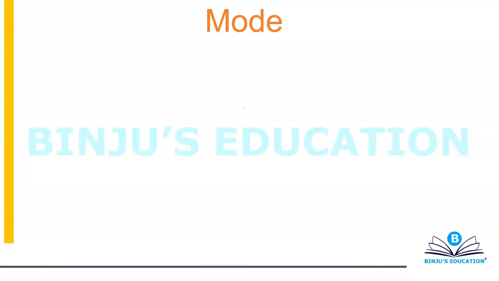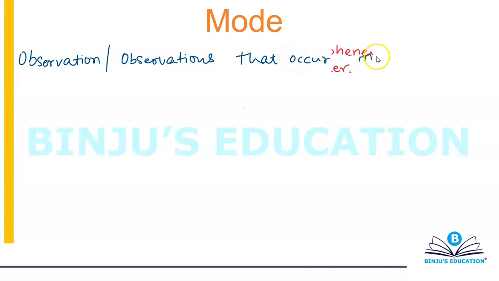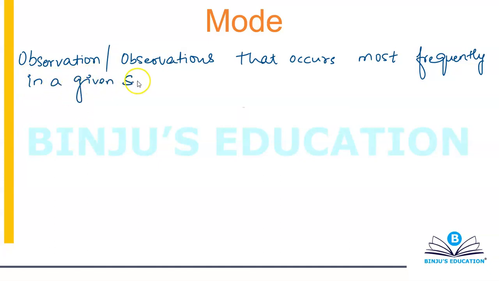Alright, next is the term mode. Mode is a very simple term. Mode is basically defined as observations that occur most frequently in a given set of numbers, or set is not the right word, let's use the word list, because when you talk about set, you can't repeat an observation twice.